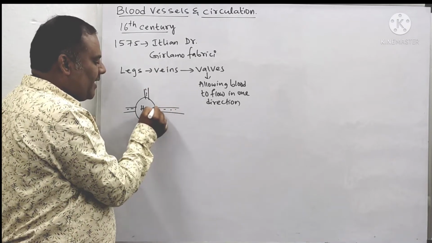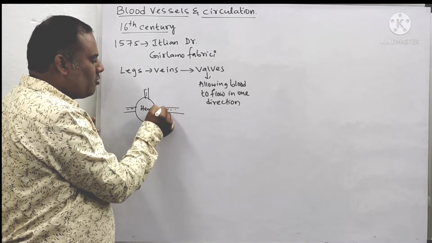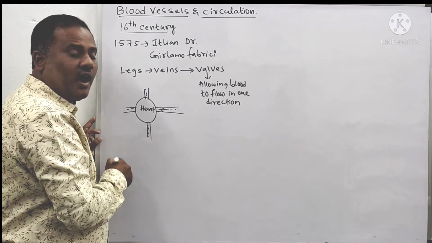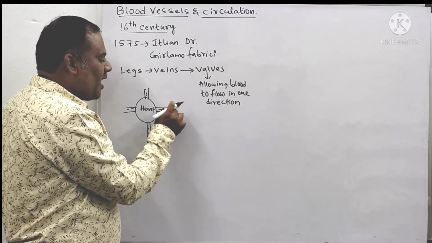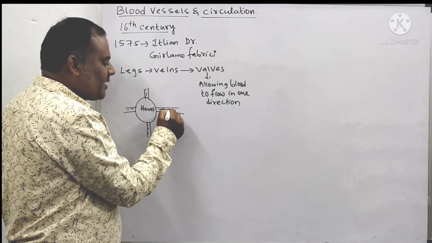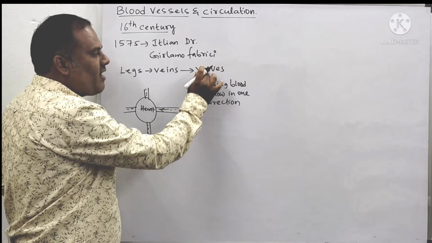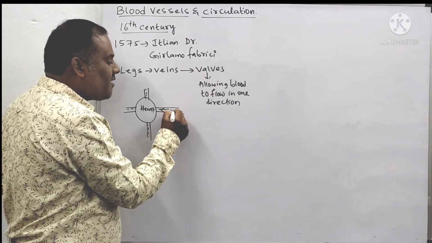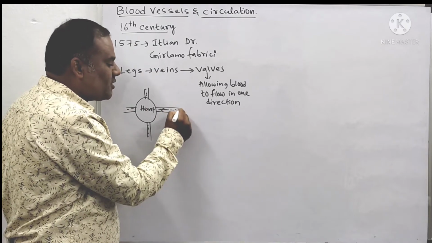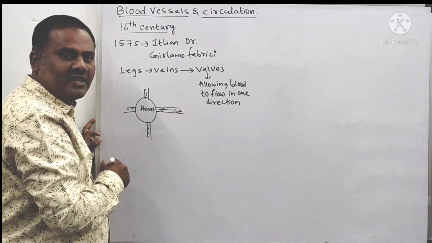At that time what happened, the blood is carrying towards what? Towards the heart. It is carrying towards what? Heart. When it is carrying towards the heart, for example, if sometimes what happen, if these valves are not there, there is a chance of this blood to go in the backward direction also. They will go in the backward direction also.